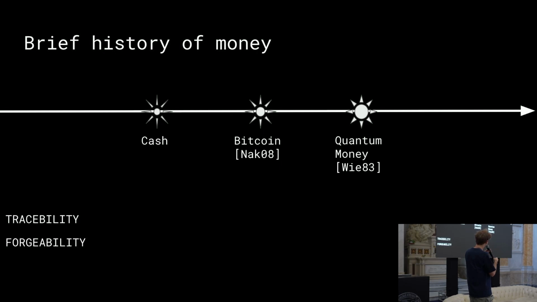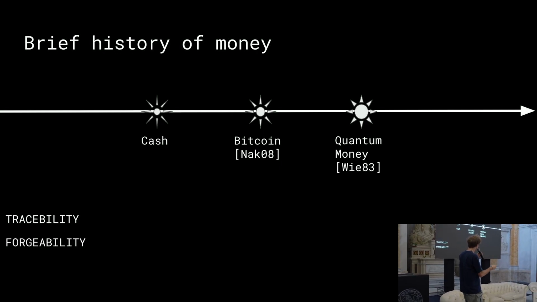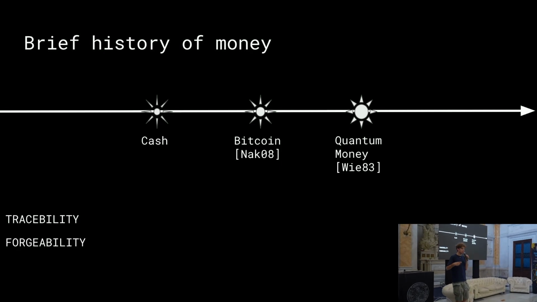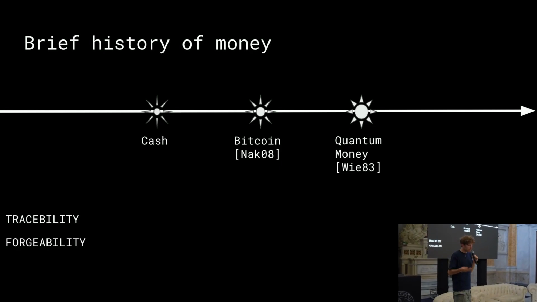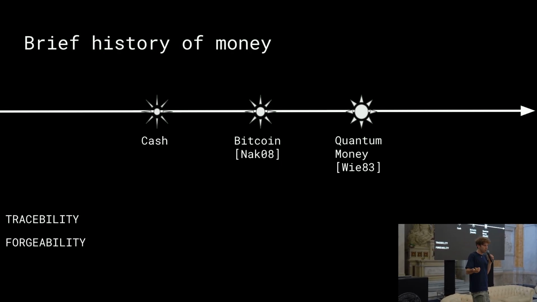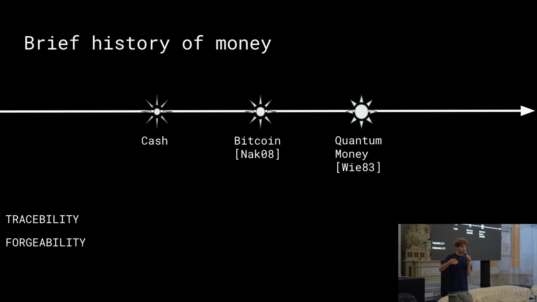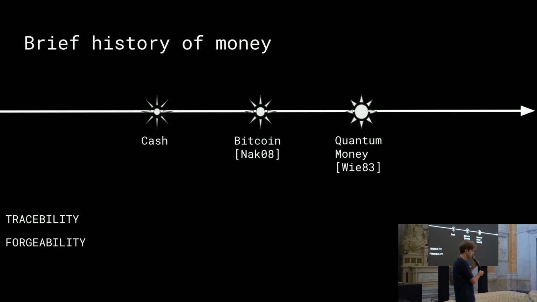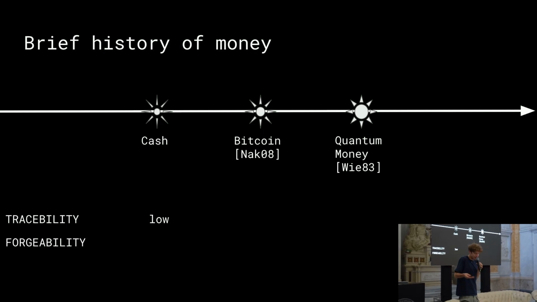So we're not really gonna analyze each type of money. We're just gonna analyze them through two properties. So one property is the traceability. We define traceability as the capacity for an external actor, for an external party, to keep track of the movement of this money. So, for example, when it comes to cash, we can see from our experience that the traceability